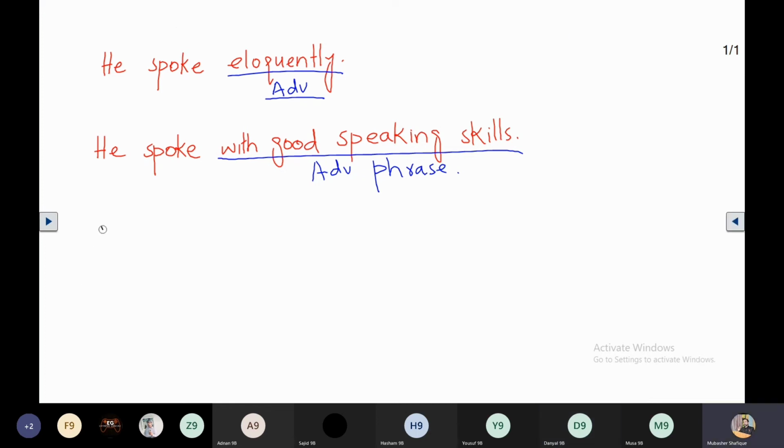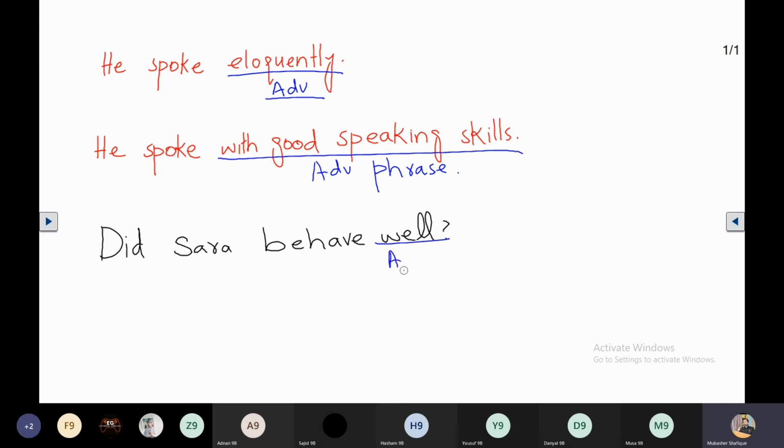The last example is, did Sarah behave well? So it is also an adverb of manner, how Sarah behaved. How did Sarah behave?